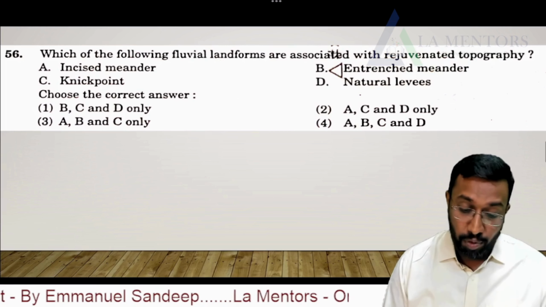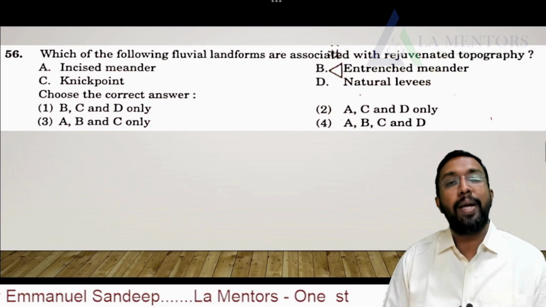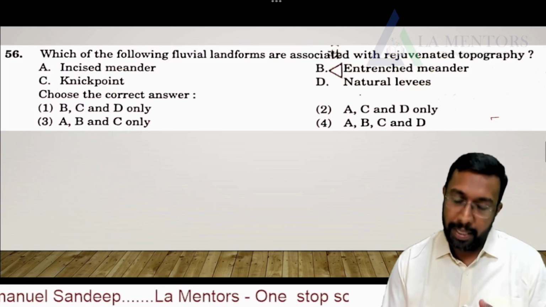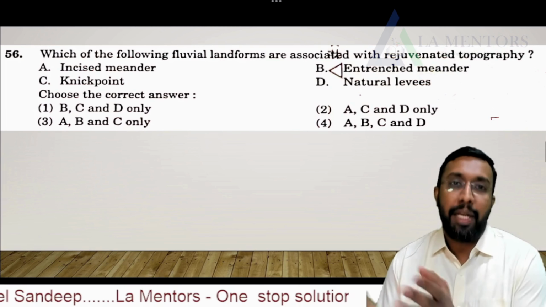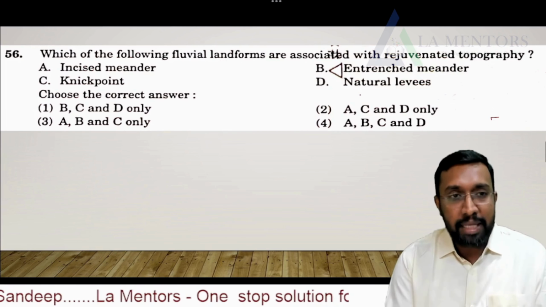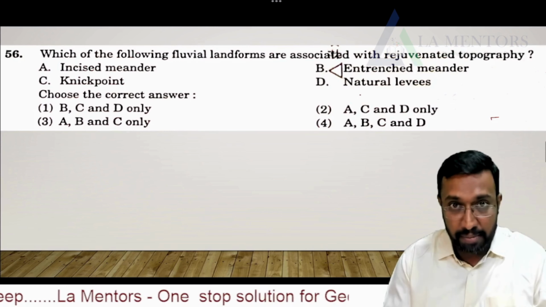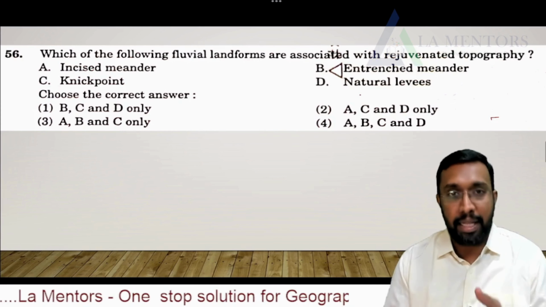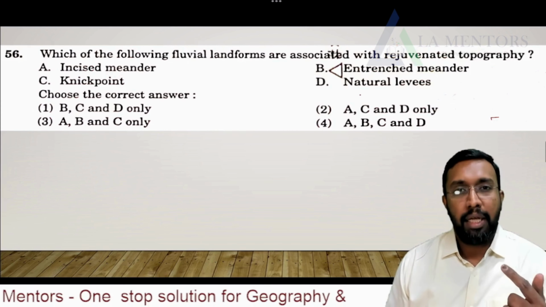Which of the following fluvial landforms are associated with rejuvenated topography? A river rejuvenates, why? Whether the sea level falls, sea level rises, or landmass uplifts, or landmass subducts, you get to see the river gets rejuvenated. Its path changes. So what happens in rejuvenation?